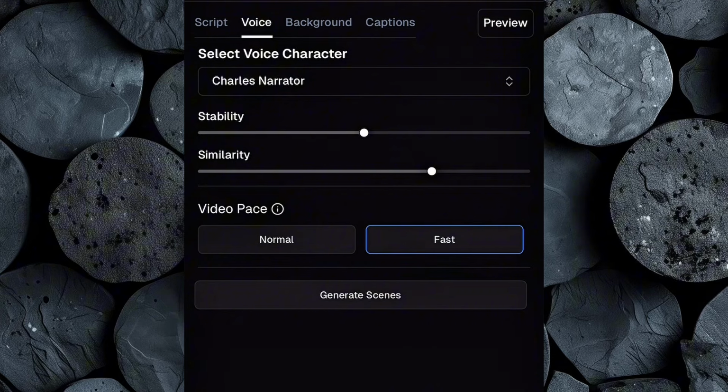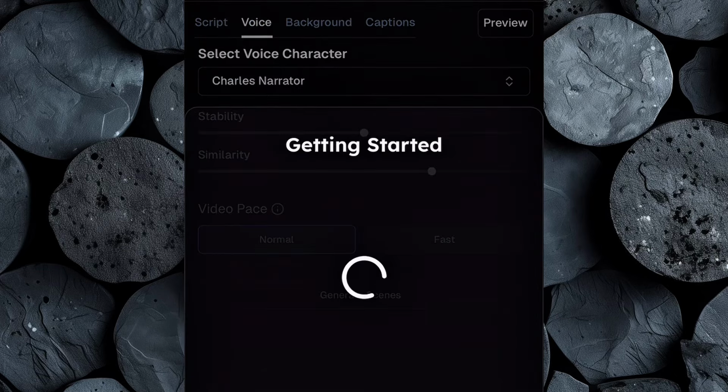You can fine-tune these settings using the sliders, depending on the mood you want. You'll also see video pace, where you can select either normal or fast. For most storytelling videos, normal pace works best because it lets the suspense build naturally. Once everything is set, click Generate Scenes.